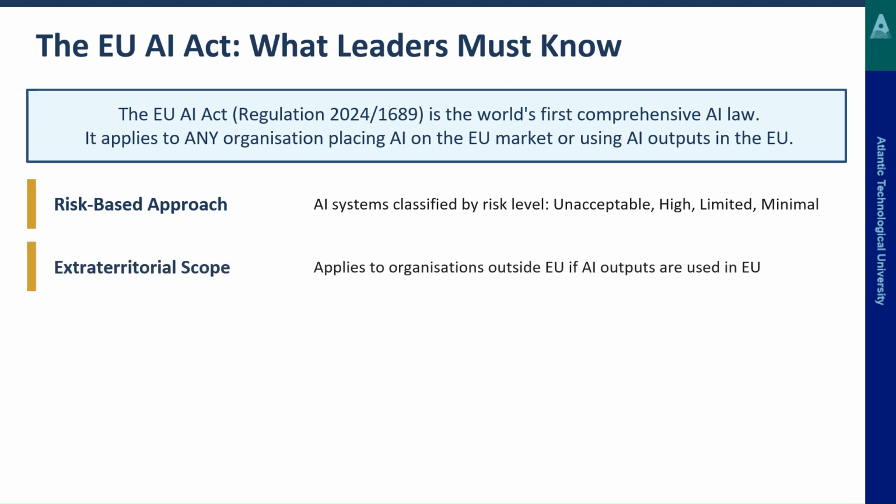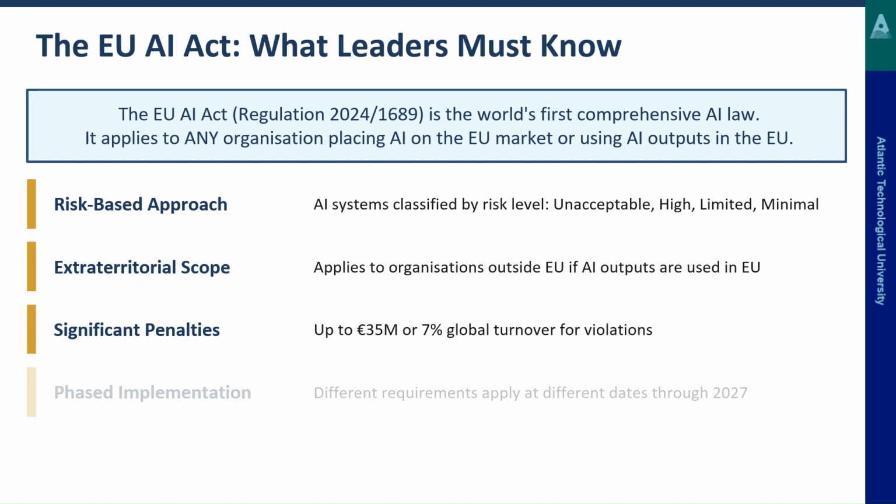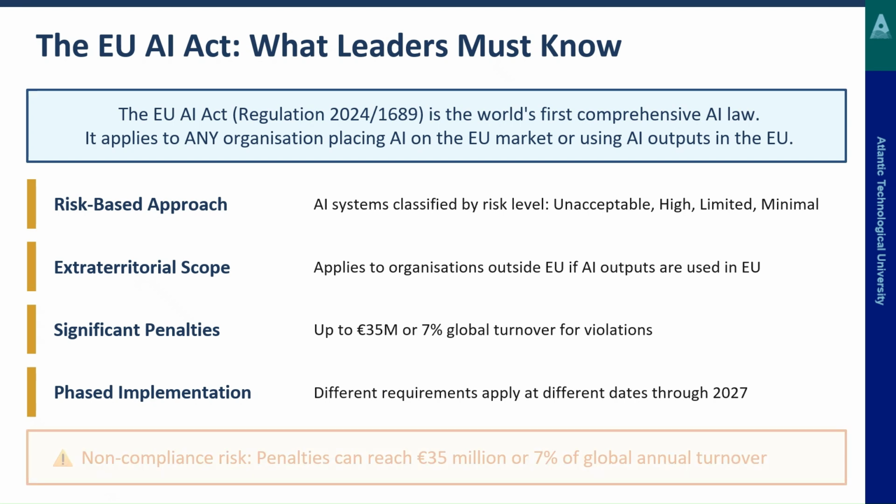The extraterritorial scope: this applies to organisations that are outside the EU if AI outputs are used within the EU. There are significant penalties if you breach the AI Act, up to 35 million or 7% of global turnover for any violations. Different requirements apply at different dates through until 2027, so it's a phased implementation. That's the approach that the EU are taking.